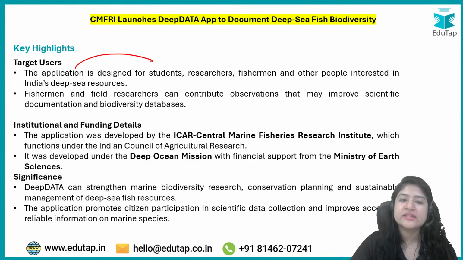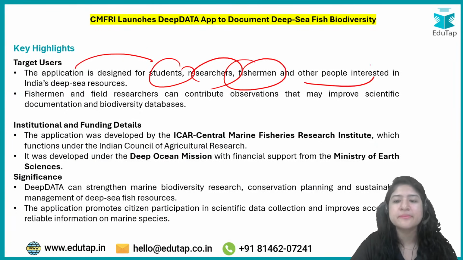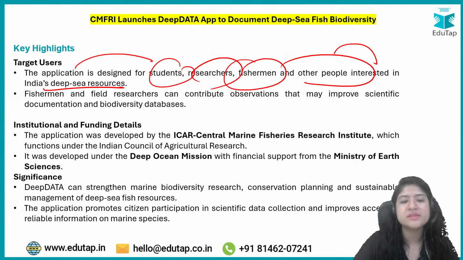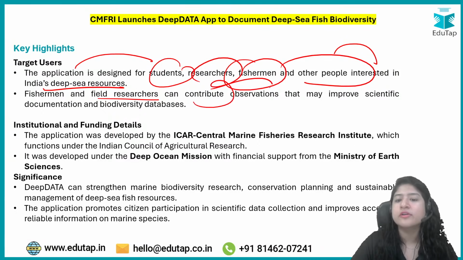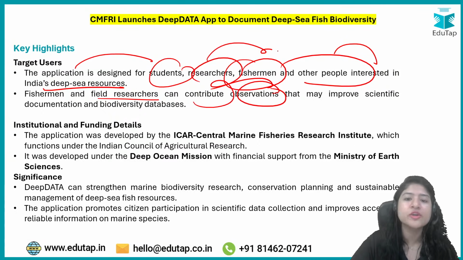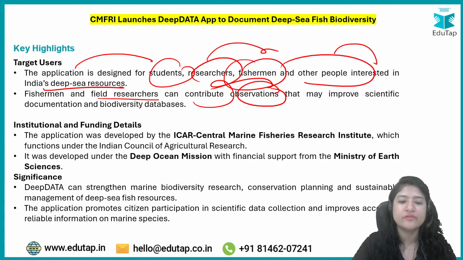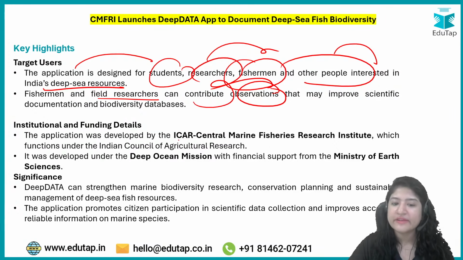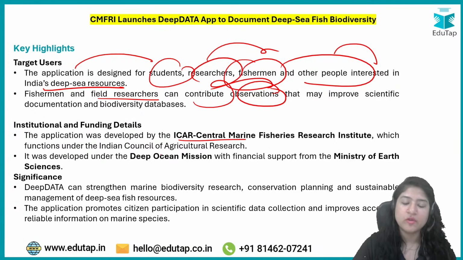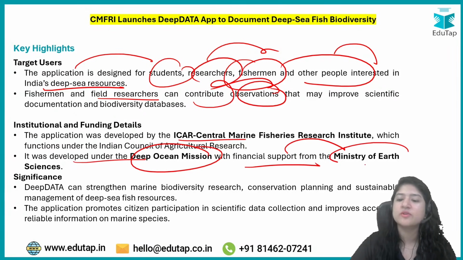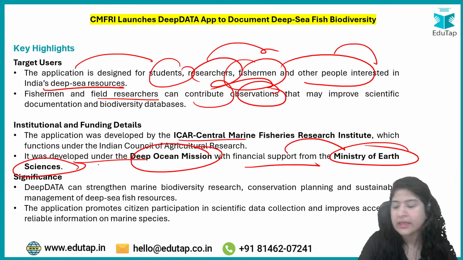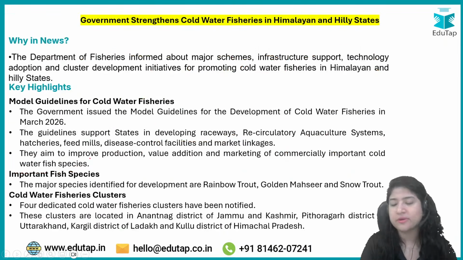It is designed for students, researchers, fishermen, and other people who are interested in deep sea resources. So in both cases, field researchers contribute observations, while curious people can read that information. The application was developed by your CMFRI, which we have already understood, under the Deep Ocean Mission with financial support from the Ministry of Earth Sciences. So that was your second news about Deep Data.